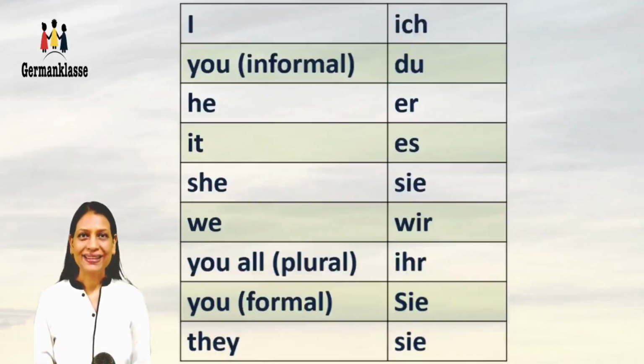So it's ich, I, du, you, that's the informal you, er, he, es, it, sie, she, wir, we, ihr, you all, Sie, the formal you, and sie as in they. So that was about pronouns. We'll learn about all these three sie's in the next session.